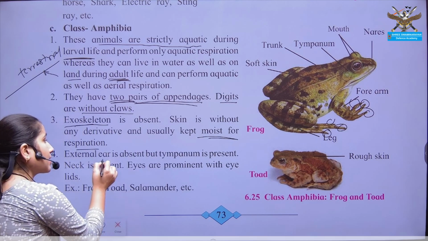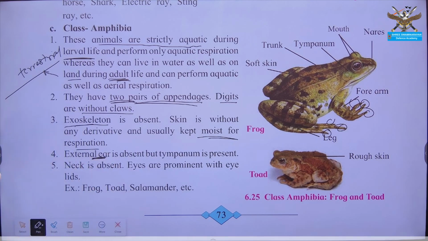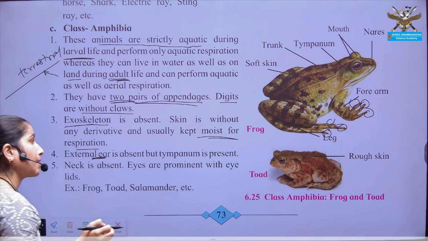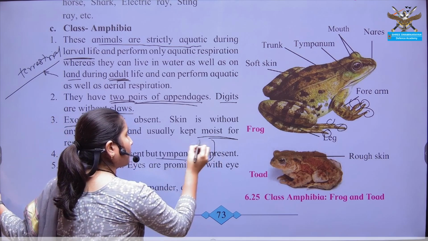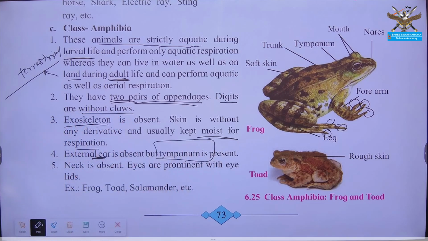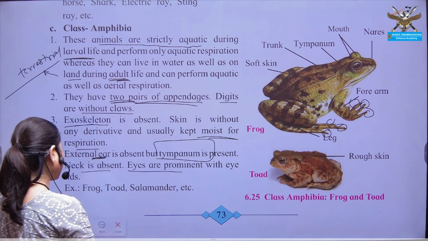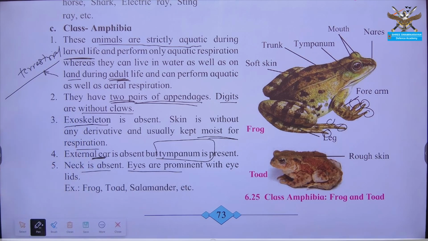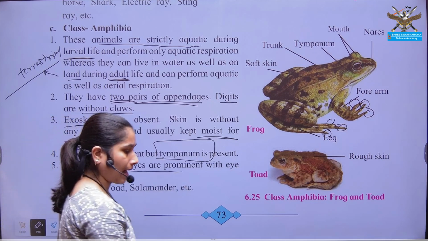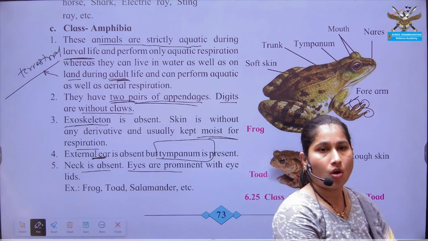Okay, prominent ears are not present, but the tympanum is playing the role of ear. Tympanum is present, which plays an important role for auditory functioning. Neck is absent. Eyes and eyelids can be seen in these organisms.